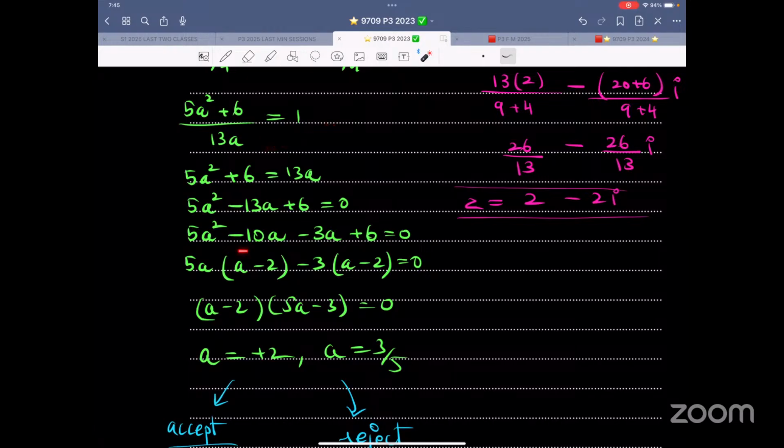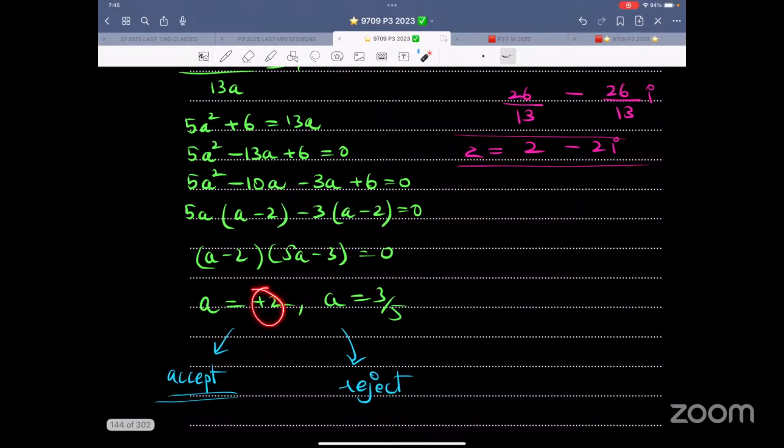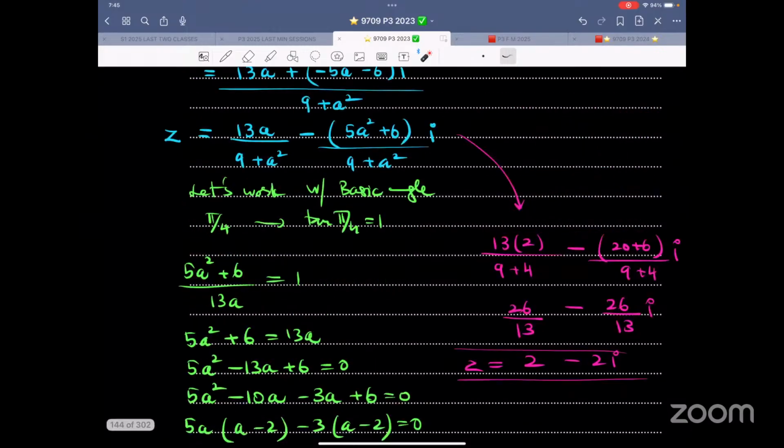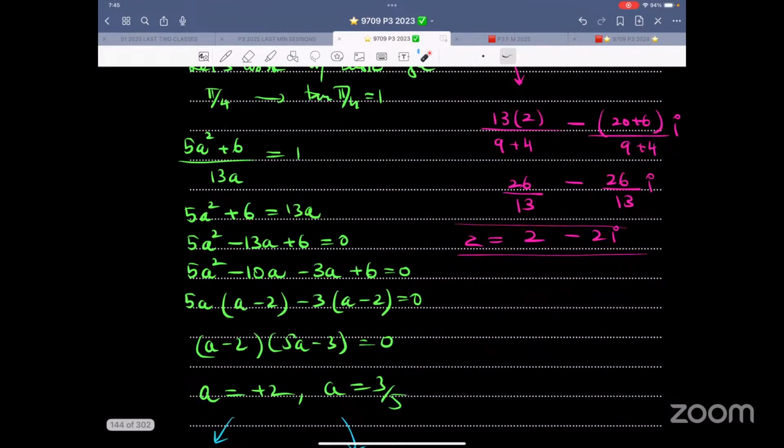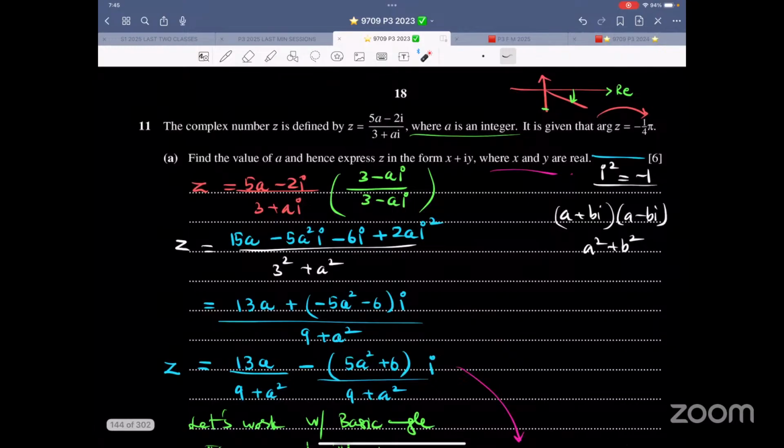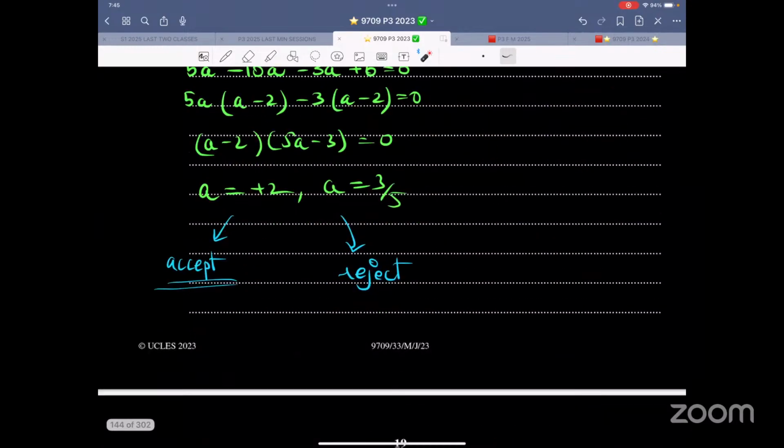Cross multiply, middle term factorization. a is positive 2, a is 3/5. It says a is an integer, so accept, reject, and plug it in over here. This is 2 minus 2i. A beautiful coincidence. This is the same complex number as it was in the previous question, previous paper. So that is how this question number 11 is done and dusted.